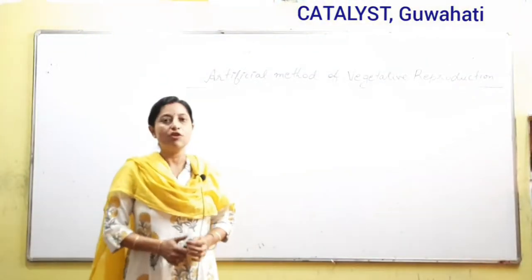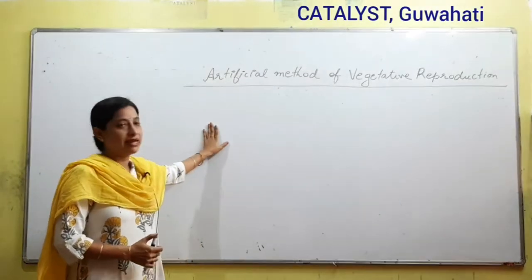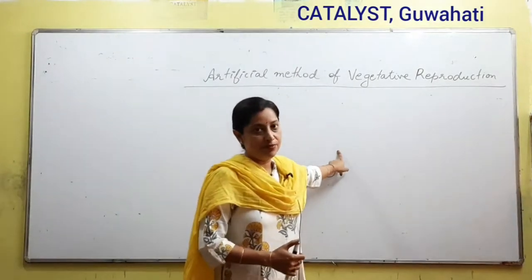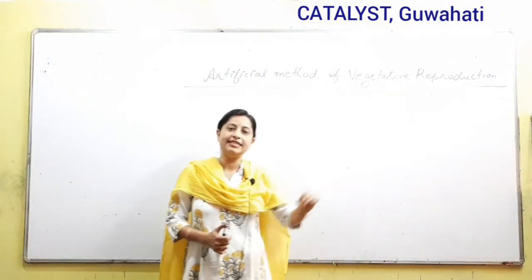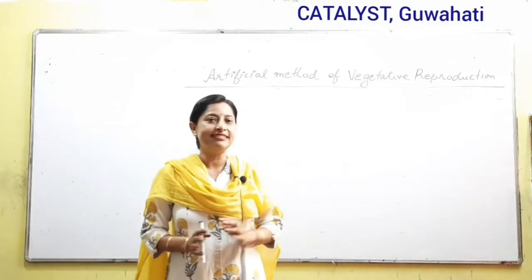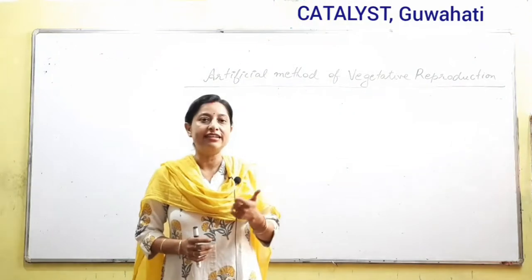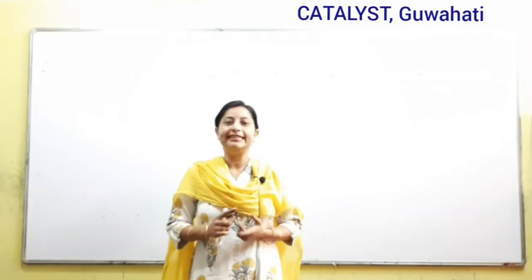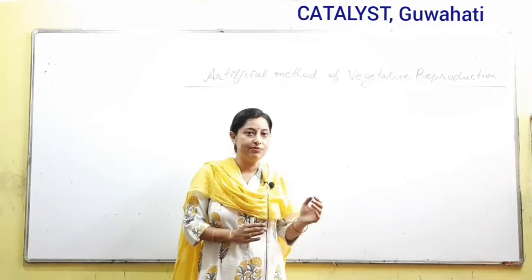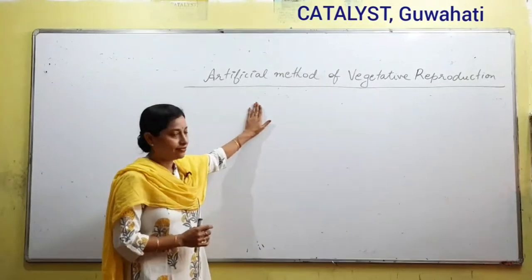Hello students, the topic for today is artificial method of vegetative reproduction. We were talking about vegetative reproduction, and I think we remember it was divided into two categories: natural vegetative reproduction and artificial vegetative reproduction. In the last class we completed natural vegetative reproduction. So we are going to start with artificial.